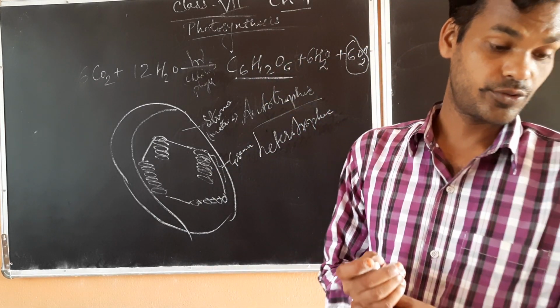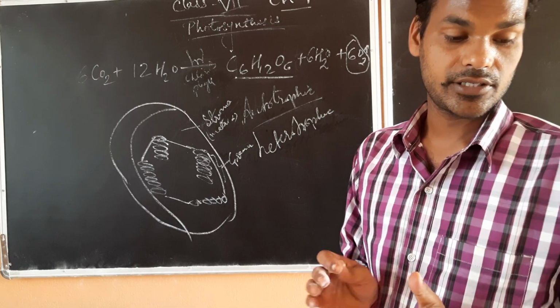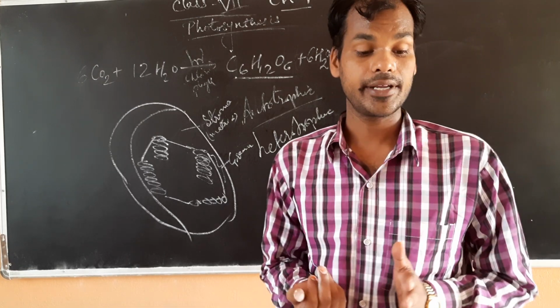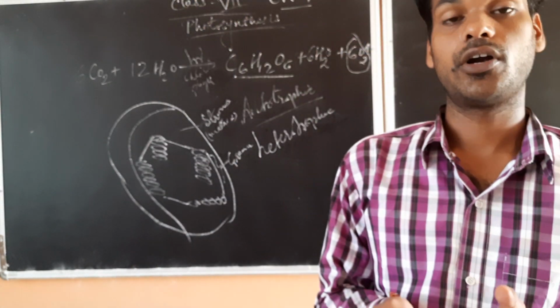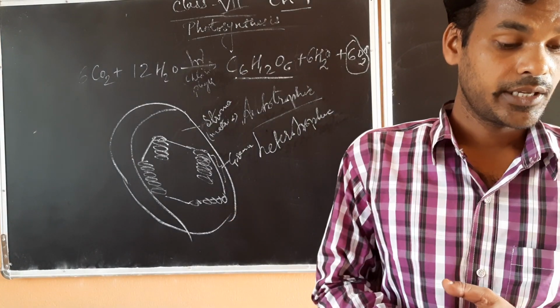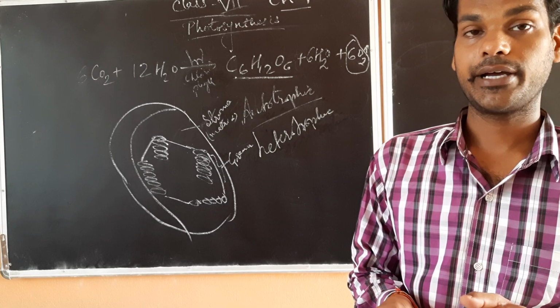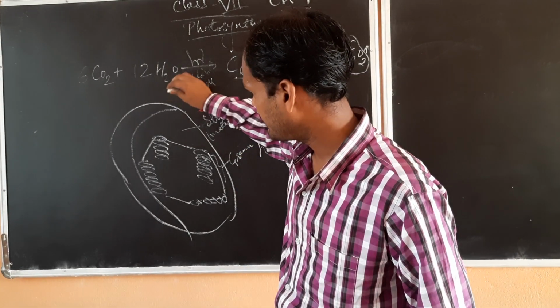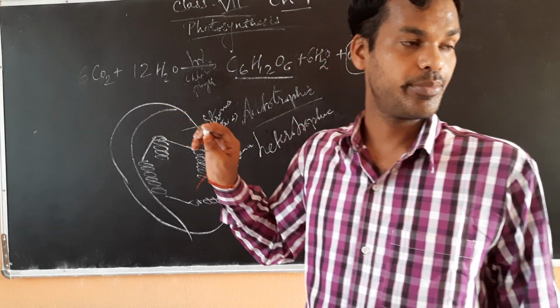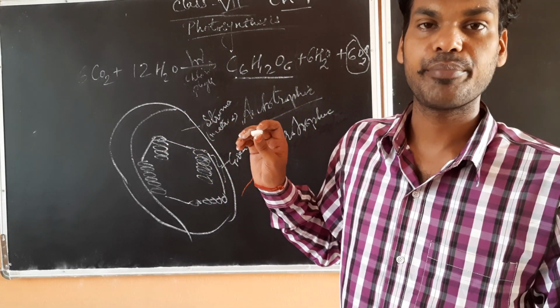Okay, now see, the green parts of the plant body contain the cells called chloroplasts. Each chloroplast is surrounded by two membranes. One will be the outer membrane and another will be the inner membrane.